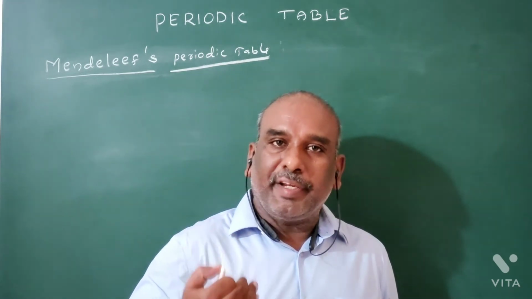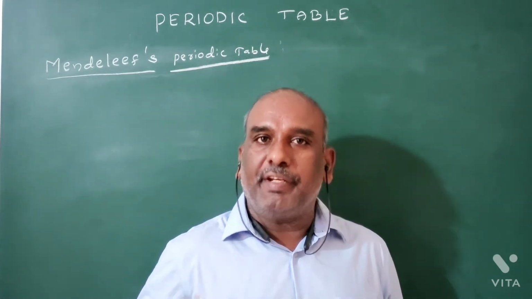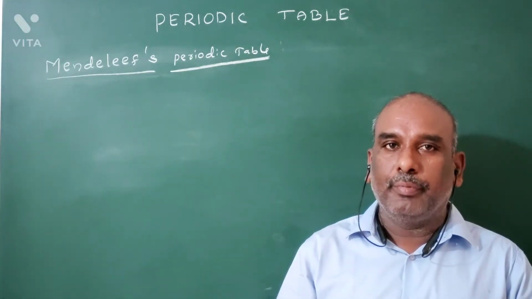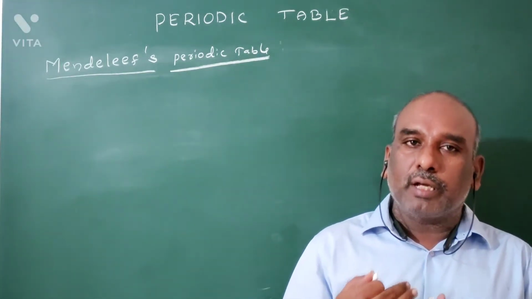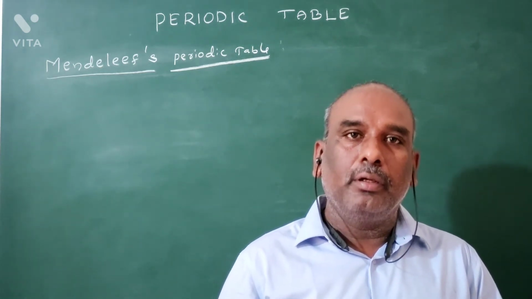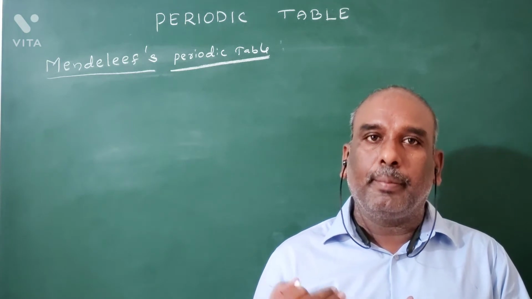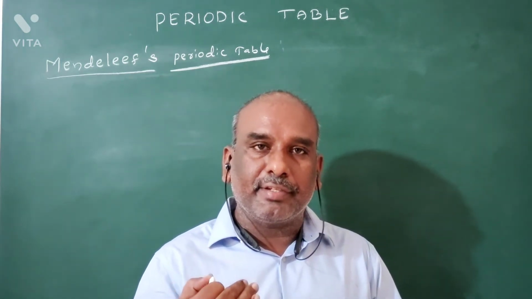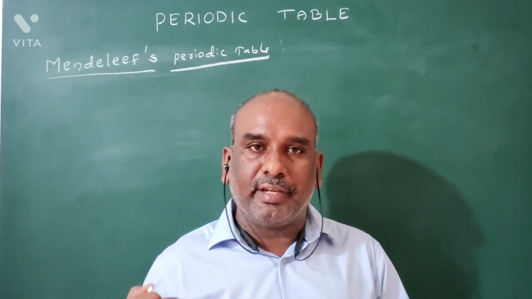The next periodic table, that is the fifth periodic table, is the Mendeleev periodic table. It was constructed by Dmitri Ivanovich Mendeleev, a Russian chemist, in 1869.